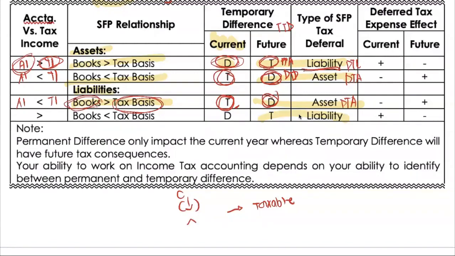If in the current year you increase it, you have a future deductible amount. A future taxable amount is a taxable temporary difference, and we call that your deferred tax liability. A future deductible amount is a deductible temporary difference, and you have a deferred tax asset.